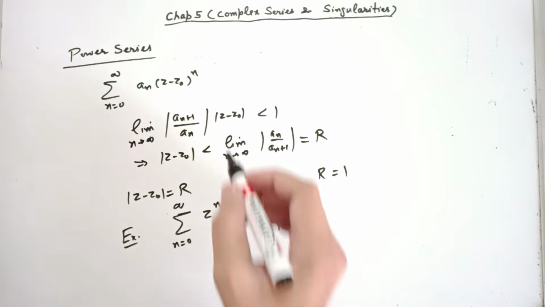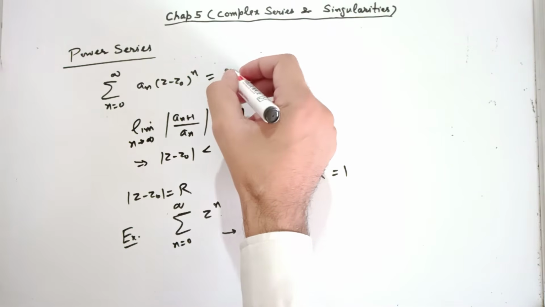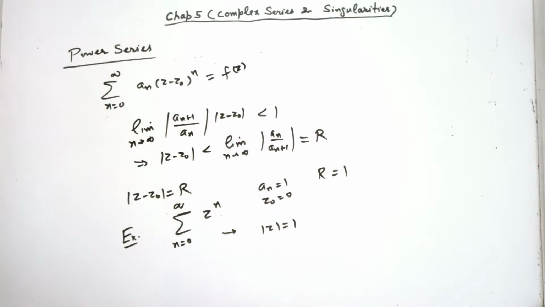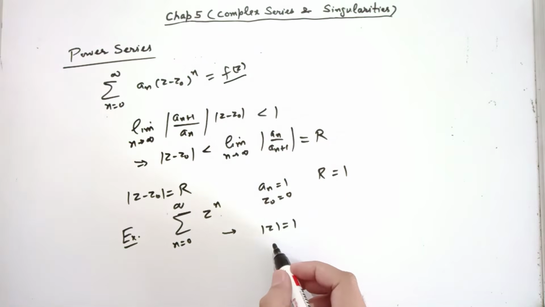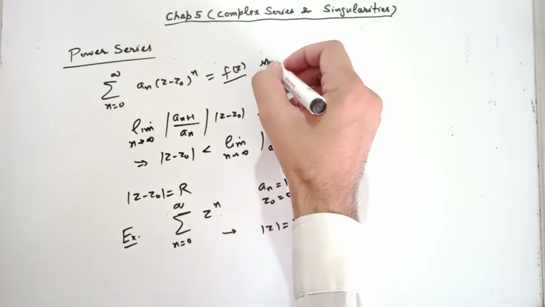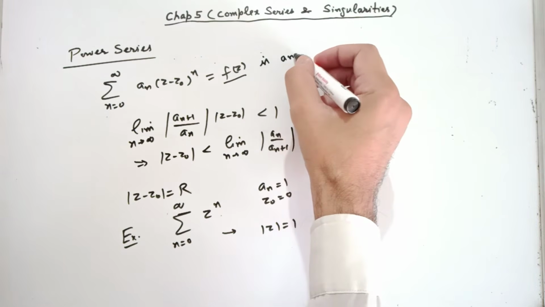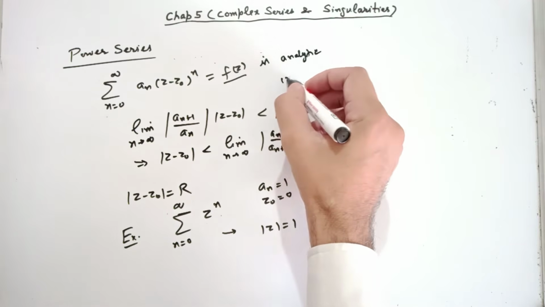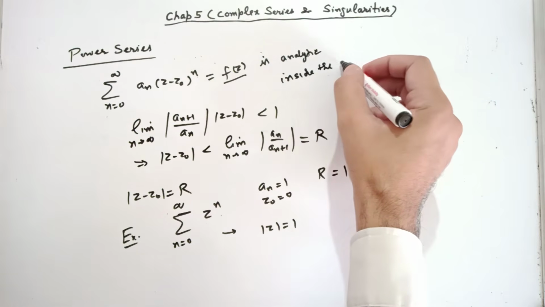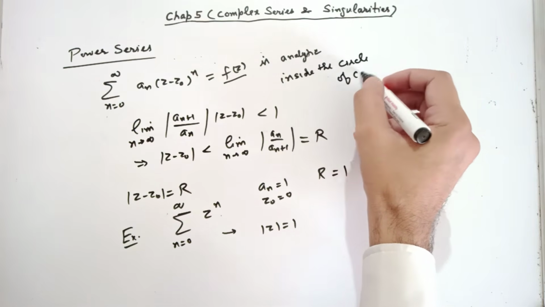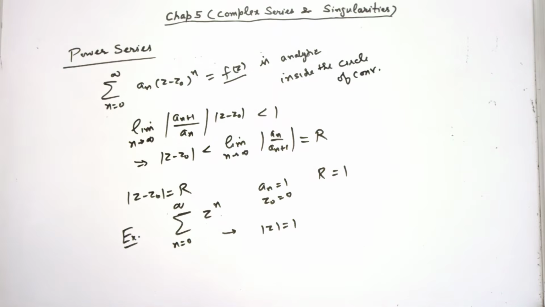One more thing, if you are able to find the sum function of the power series, suppose it converges to f(z), then this sum function is always analytic inside the circle of convergence. It is a very useful result. f(z) is analytic inside the circle of convergence. So there is a connection of analytic functions with power series. You should know it. f(z), the sum function of the power series, is always analytic inside the circle of convergence.